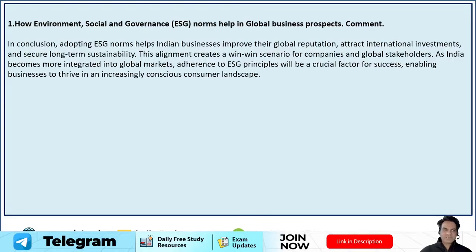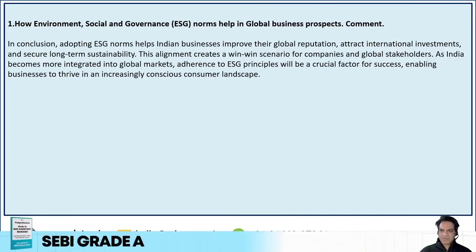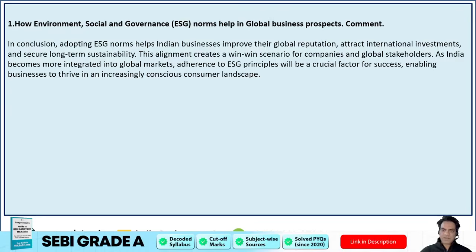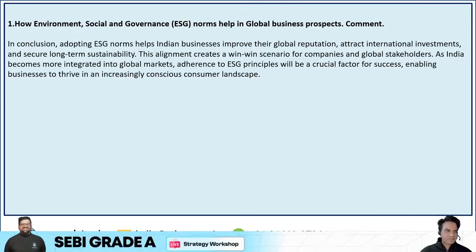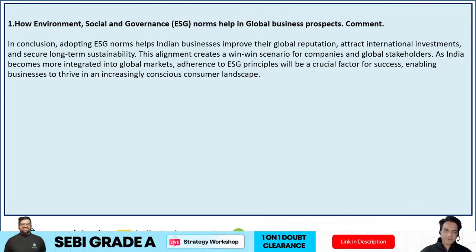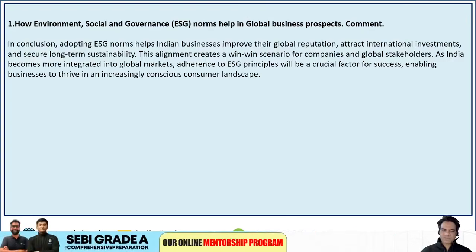In the last, you could have written, in conclusion, adopting ESG norms helps Indian businesses improve their global reputation, attract international investments, and secure long-term sustainability. This alignment creates a win-win scenario for companies and global stakeholders. As India becomes more integrated into global markets, adherence to ESG principles will be a crucial factor for success, enabling businesses to thrive in an increasingly conscious consumer landscape. So this was about environmental, social, and governance norms helping global business prospects.